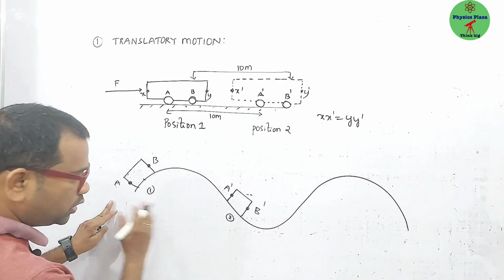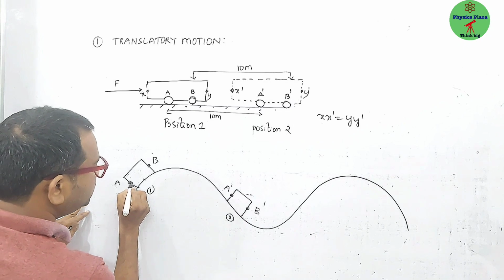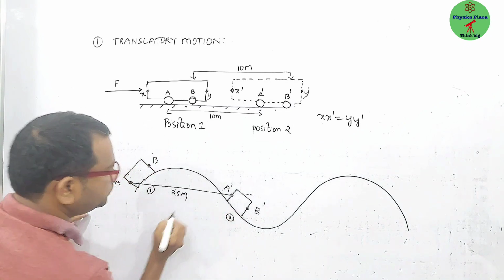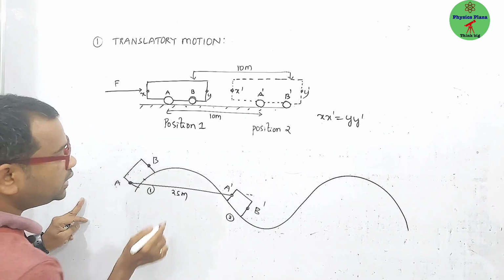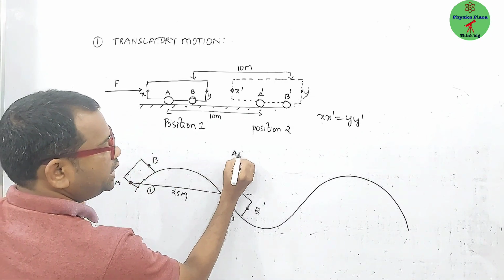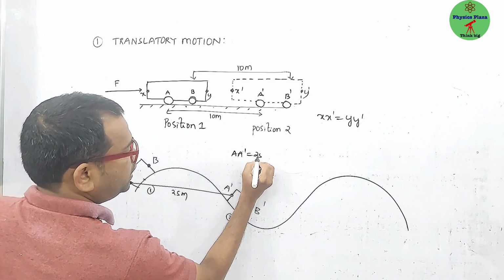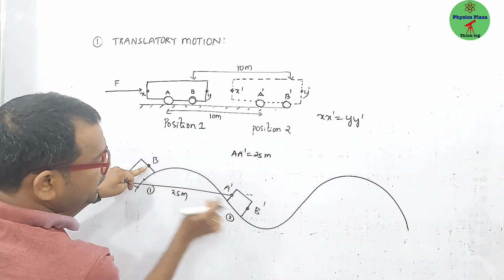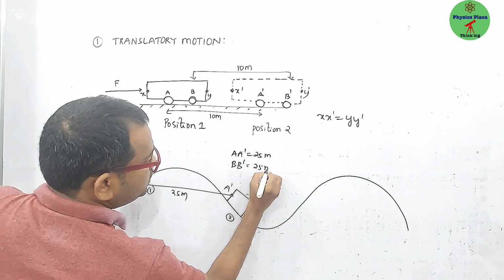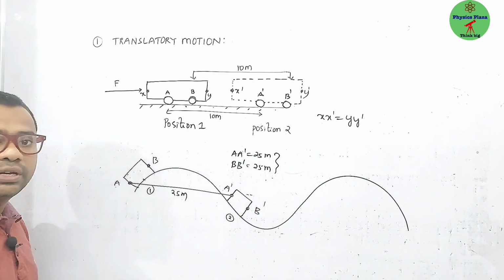If you measure from position 1 to position 2, children, suppose the distance between A and A dash is 25 meters. Obviously, the distance between B and B dash is also 25 meters only.